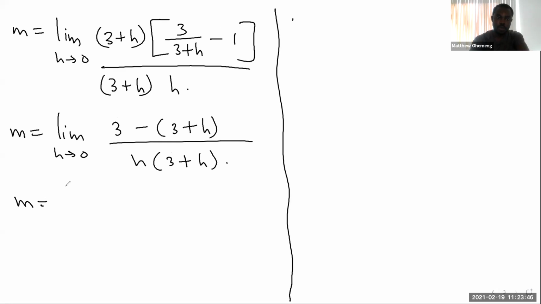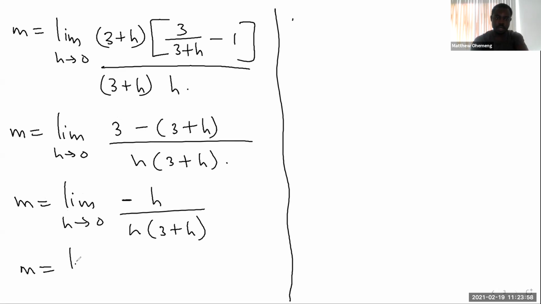Then 3 minus 3 goes away, so I have minus h over h times 3 plus h, and the h's cancel. So I have slope equal to the limit as h approaches 0 of negative 1 over 3 plus h.